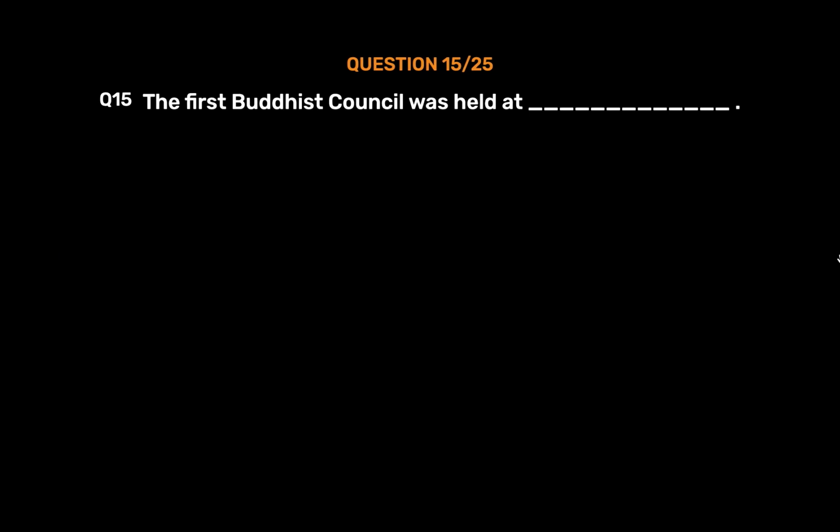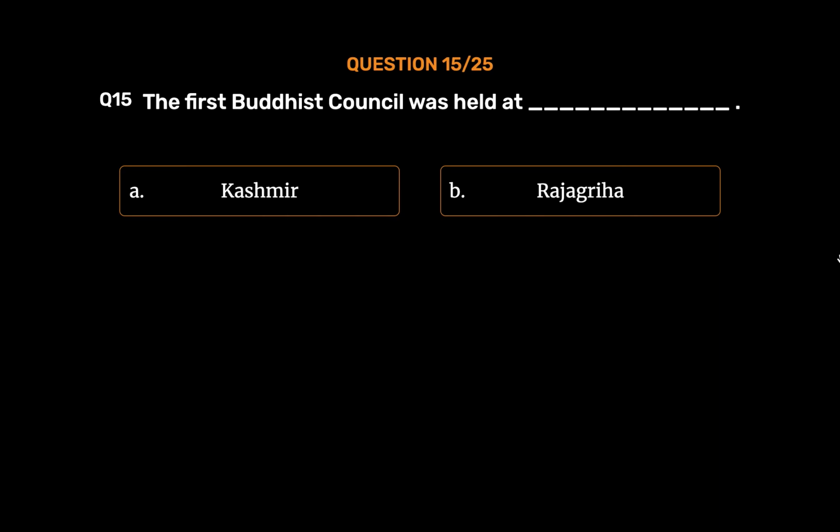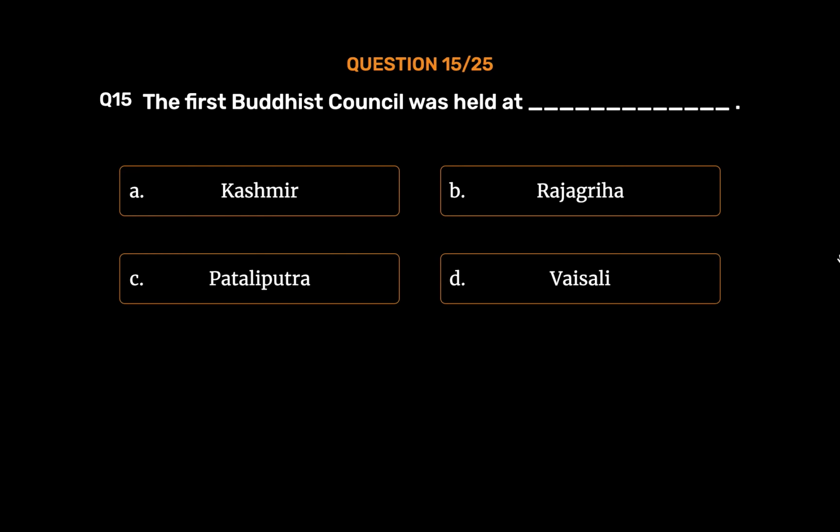Question number 15. The first Buddhist council was held at _ Option A. Kashmir. Option B. Rajagriha. Option C. Patliputra. Option D. Vaisali. The correct answer is Option B.